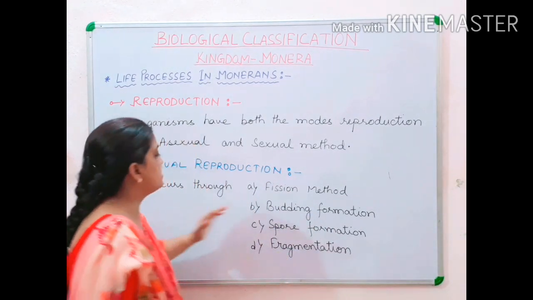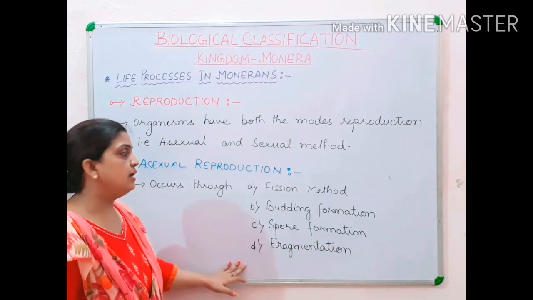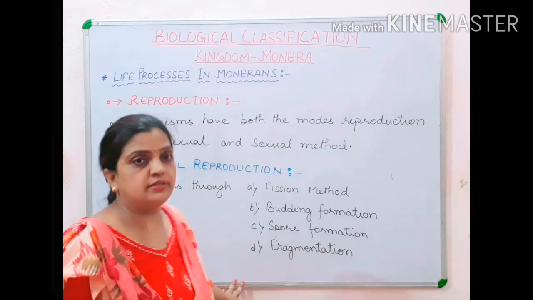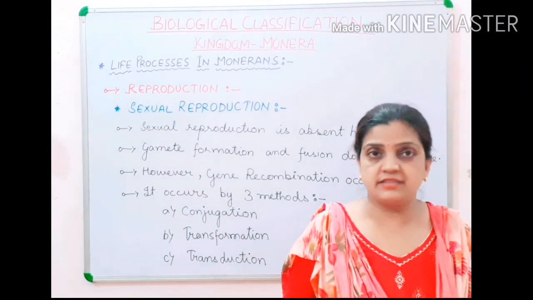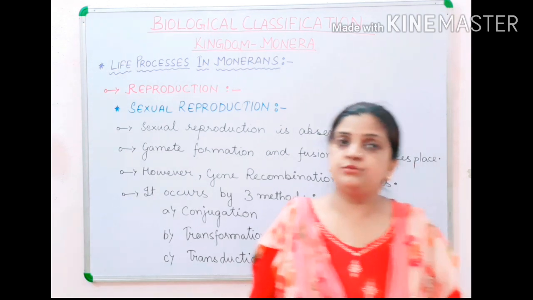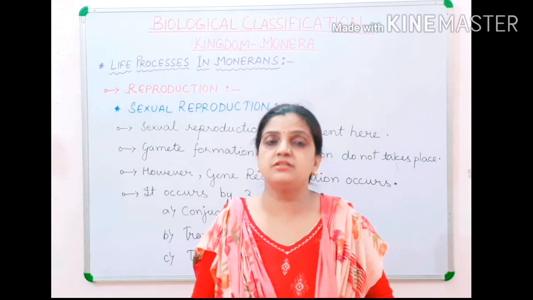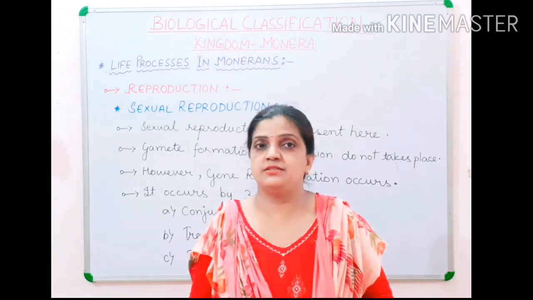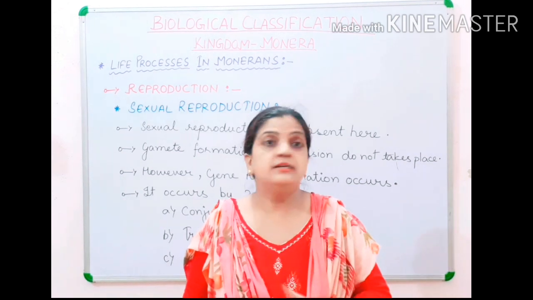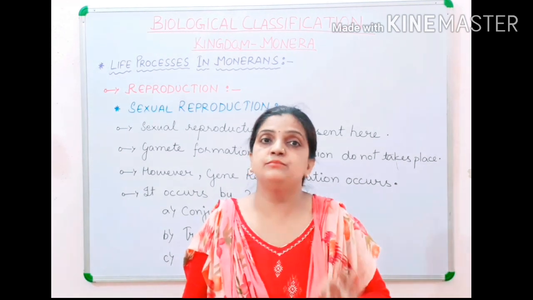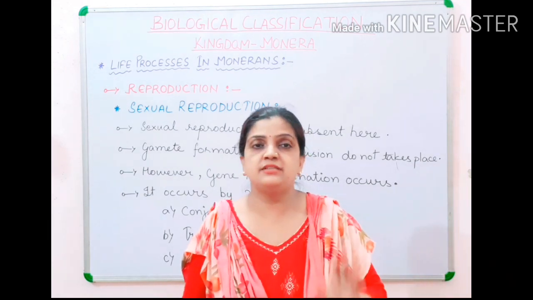So children, these are the various methods of asexual reproduction, and now I will be moving to sexual reproduction. Children, I told you that Monerans possess both types of reproduction. But children, always remember, in the true sense sexual reproduction doesn't occur in bacteria.